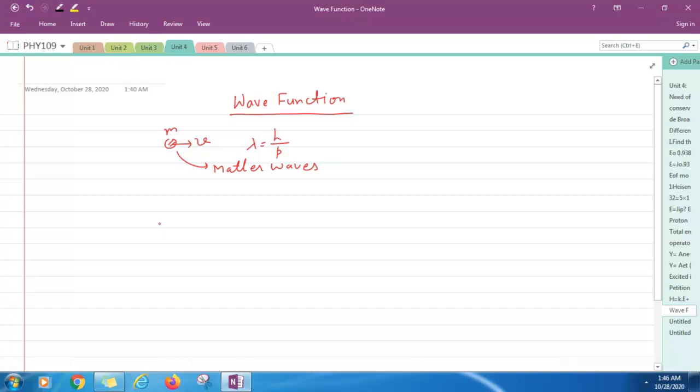So what is wave function? The quantity whose variation makes up matter waves is known as wave function. We will denote this wave function by psi, and there is no physical significance of this wave function.